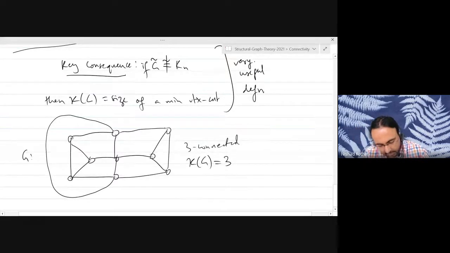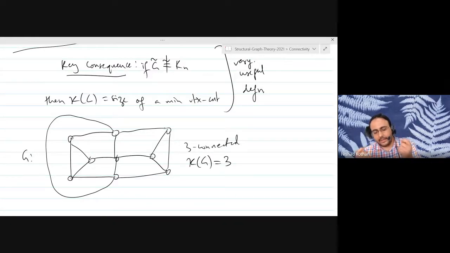And there are 2 ways to look at it. One way is that between any 2 vertices, you can find 3 pairwise internally disjoint paths. And there are pairs where you cannot find more than 3 paths. That is easy to see actually.